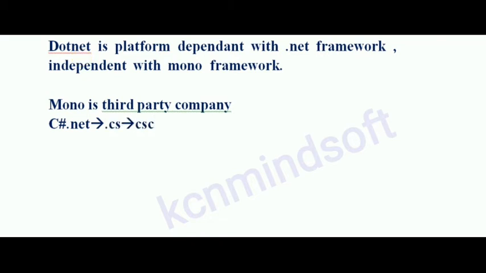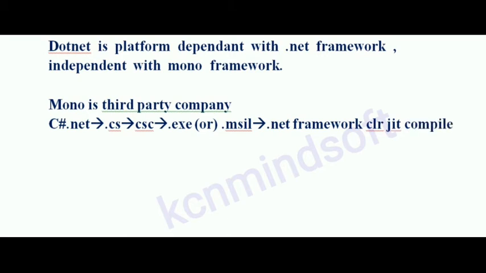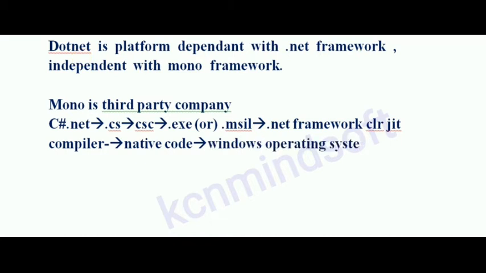Every C#.NET program is saved with the .cs extension and compiled with the CSC command. It will generate the .exe file or MSIL code. It goes to the .NET Framework CLR and JIT compiler, supporting the Windows operating system.